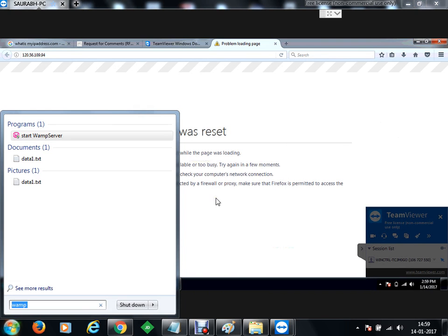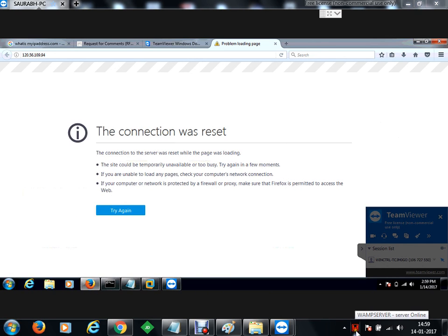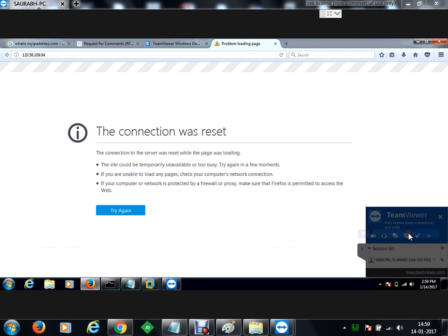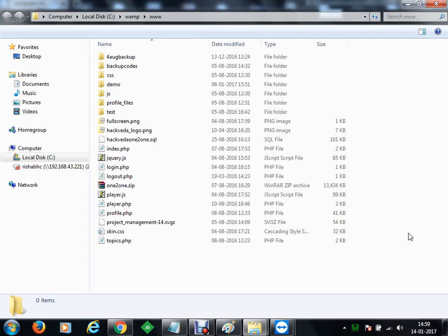Okay. On my WAMP server, by default, there is a page for Hackweather 1-to-1, hosted. So we are starting the WAMP server here. Once the WAMP server will be ready, it will turn into green color. Okay, let's say now the WAMP server is listening, and on the WAMP server, if I go to the www directory, this is my World Wide Web directory wherein we can host any pages and it will be accessible.